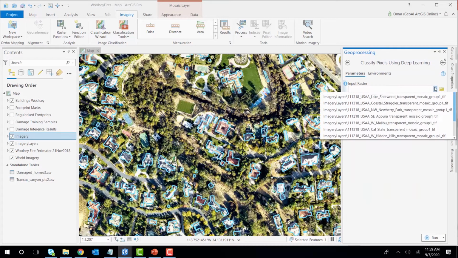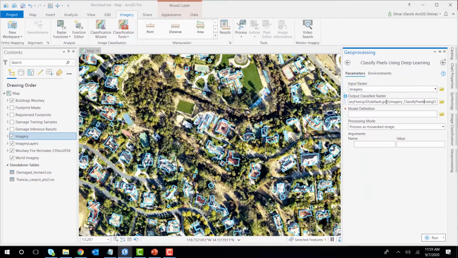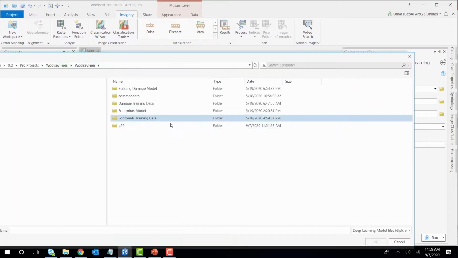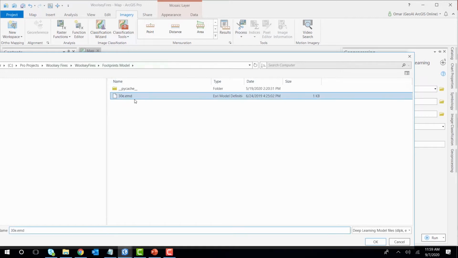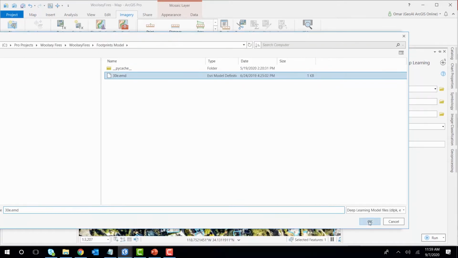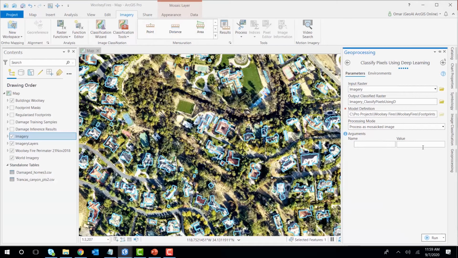So if you launch that tool, you're going to pass the imagery, the output folder, the model definition. The model definition is the EMD file, which is generated from the previous tool. Think of it as a configuration file for the model. And you're going to actually point to that one here. Let's go to the footprints model and select the EMD. And then actually, we're going to just run the model. So it's loading the EMD file right now, and it's going to help us do that.